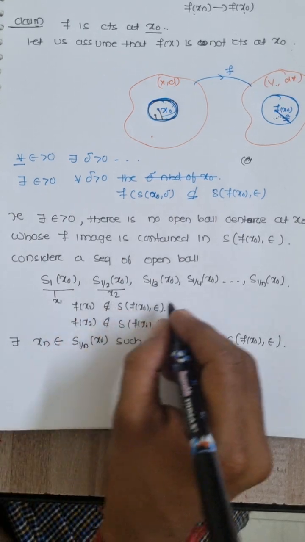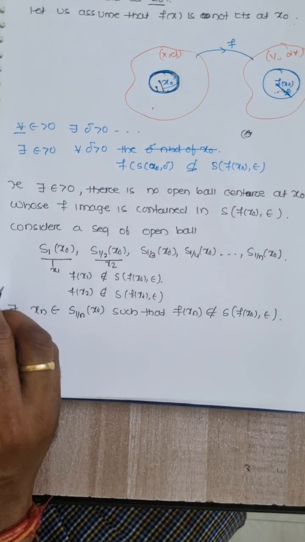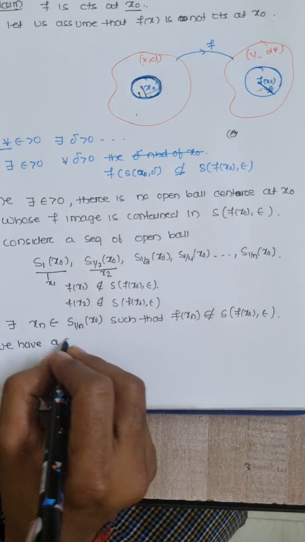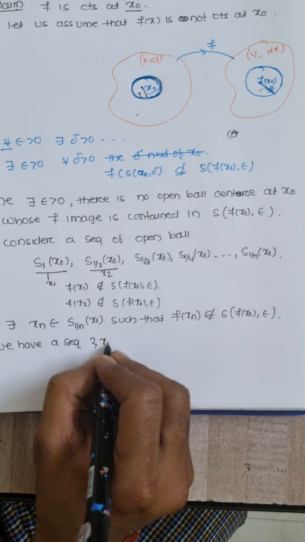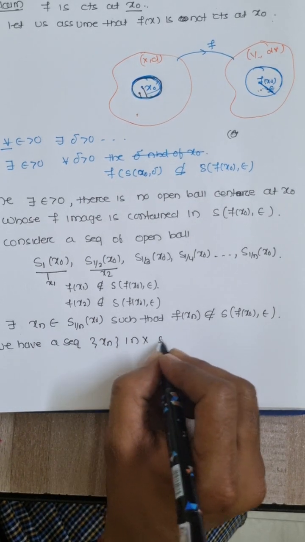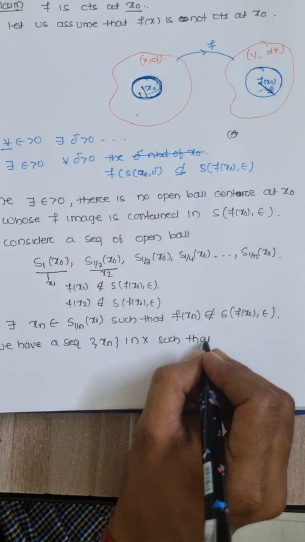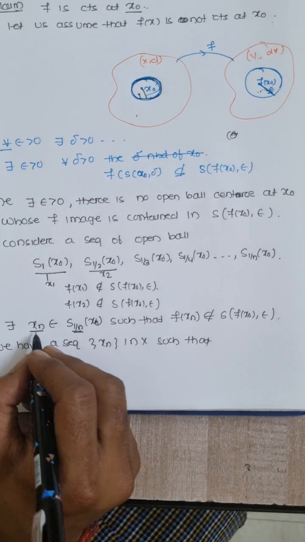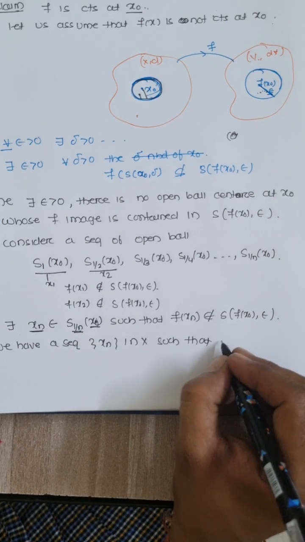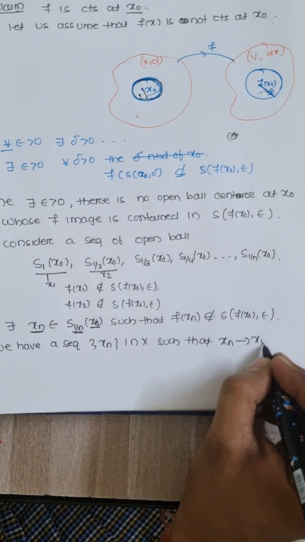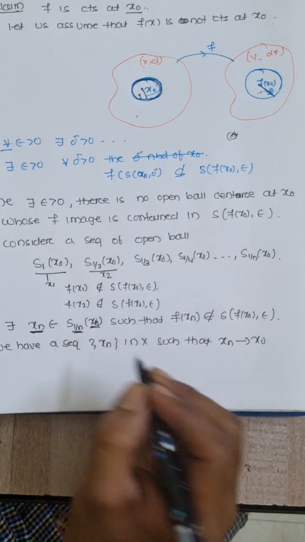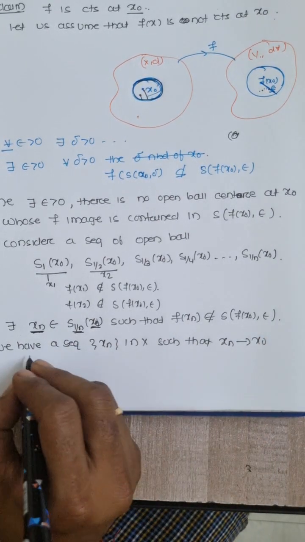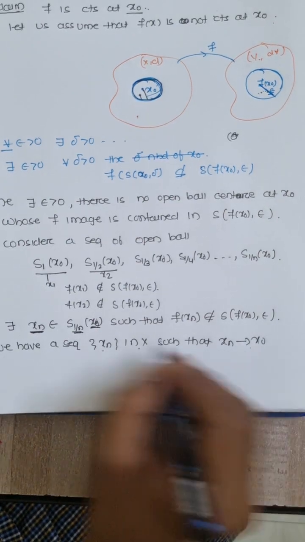So we have a sequence x1, x2, x3 and so on. Now I can say that we have a sequence xn in X such that xn lies in the 1/n neighborhood of x0. So xn converges to x0, because the distance between xn and x0 is less than 1/n, and that goes to 0 as n tends to infinity.